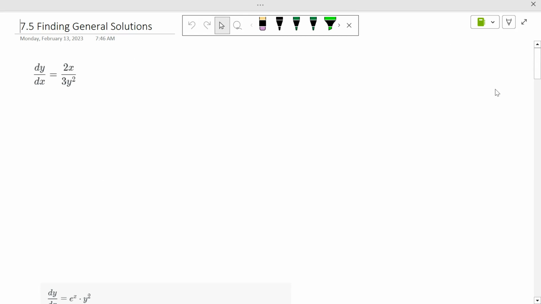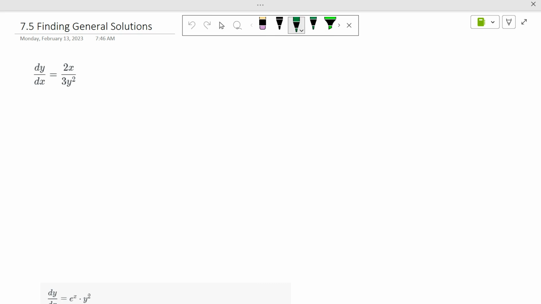Okay, finding general solutions. This is a little bit harder. And then once we learn how to do this, we'll find particular solutions, which is a little easier. And then we'll put it together. And then we'll actually find stuff that makes sense for why in the heck we use calculus to do this. Okay? Well, it makes sense to me. It might not make sense to you, but it makes sense to me why we use calculus for this. So hopefully for you, it'll make sense too.